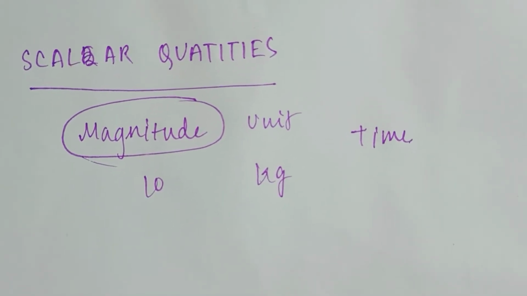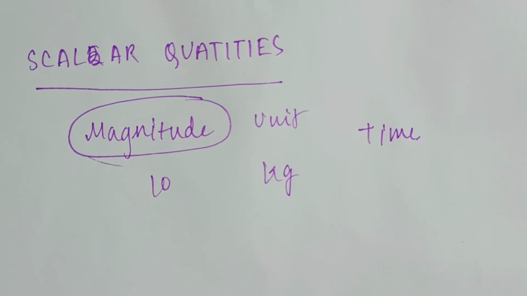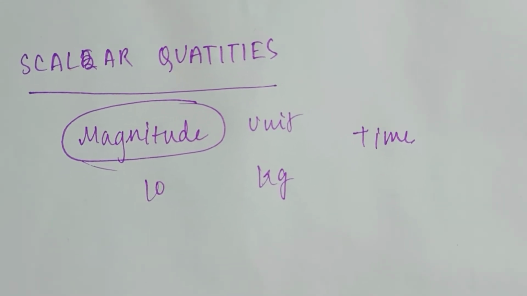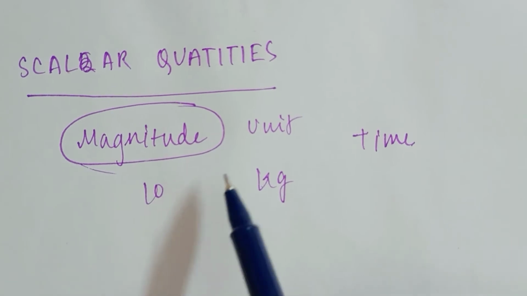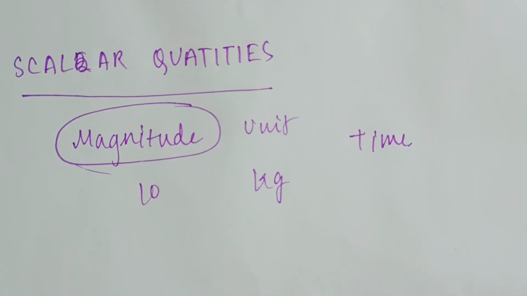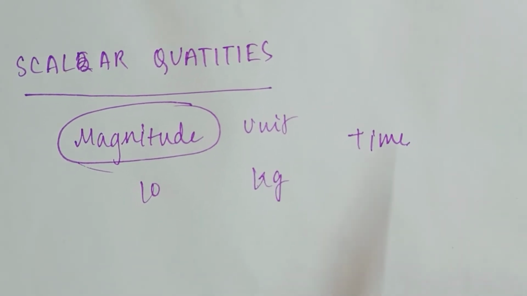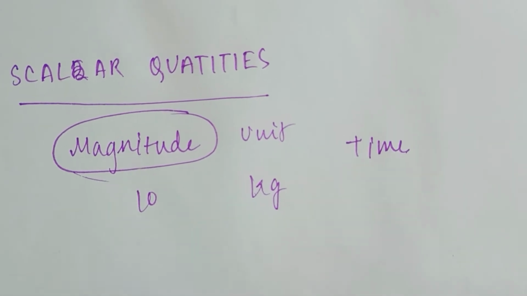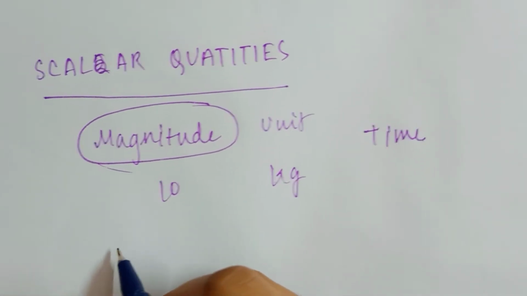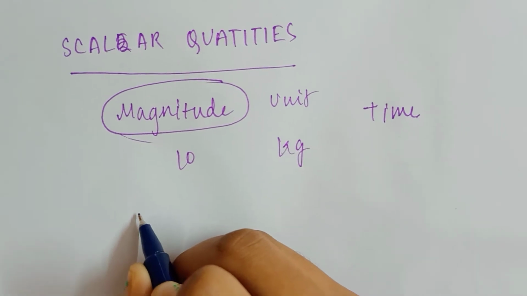You need to apply your own common sense to understand that they are scalar or vector quantities. Like I've told you, scalar quantities have only magnitude, and the unit must be there, and vector quantities have both the magnitude and the direction. But let me give you some examples. Let me give you some examples of the scalar quantities.